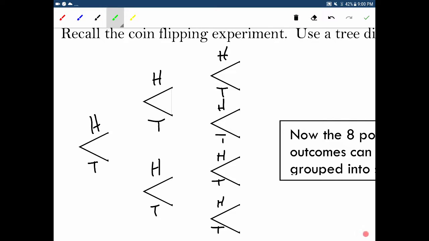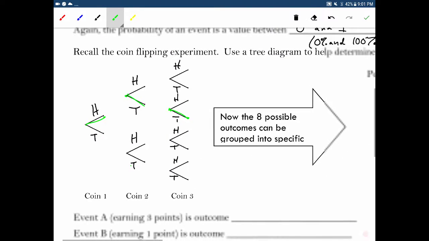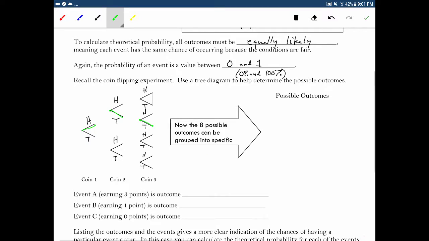If I flip the coin and the first one is heads, I go to here, okay? So now I'm here. And then if I flip tails, I go here, and now I'm here, and then I flip tails again, and that would put me right there. So it's just the branches split off from what just happened, okay? So the possible outcomes can be grouped into specific groups.